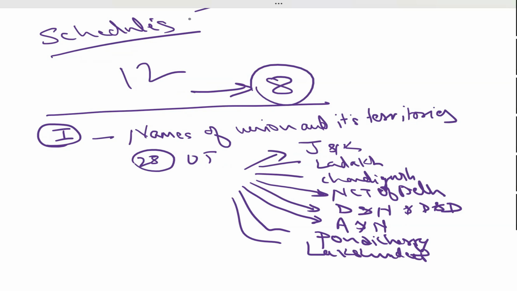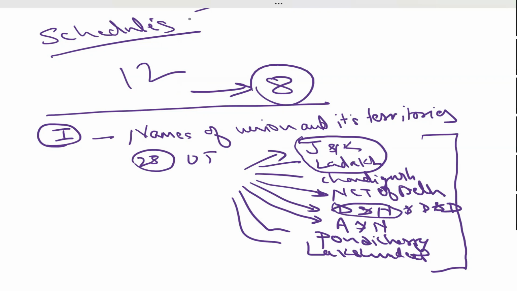Are all the union territories covered? Yes, sir. All are covered. The new thing which happened was Jammu Kashmir was a state and it got divided into 2 union territories. Similarly, Dadra and Nagar Haveli was a separate union territory and Daman and Diu was a separate union territory. They got merged into one, and Jammu and Kashmir and Ladakh became 2 new union territories. So we have 8 union territories.